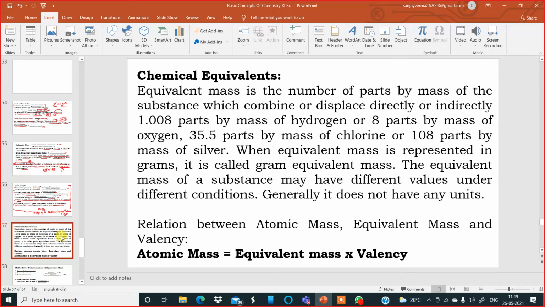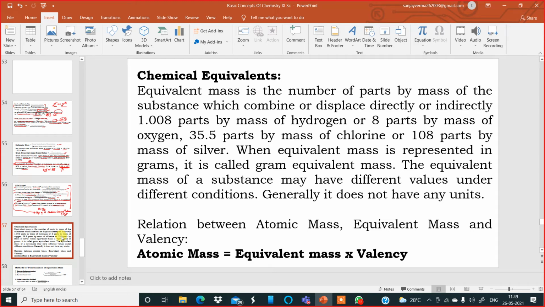In any chemical reaction, a definite mass of a particular substance always combines with a definite mass of some other substance, and then they form the products. You know that, no?